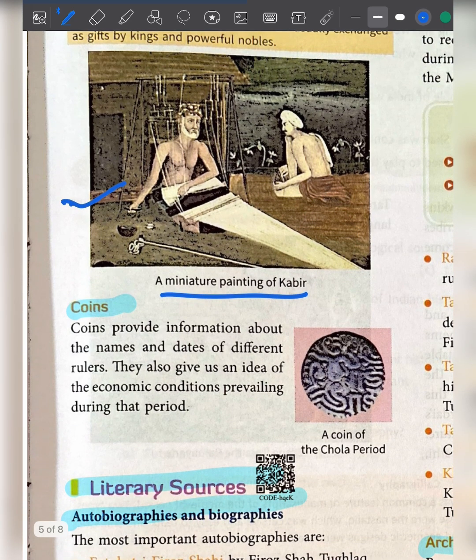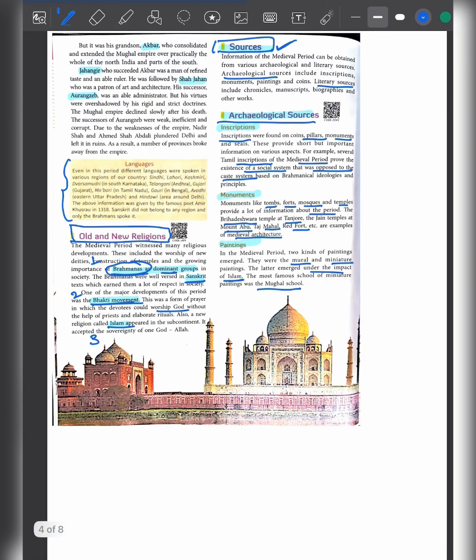Then coins. Coins provided information about the names and dates of different rulers, and gave an idea of the economic condition during that period. So in archaeological sources, we have four different sources: inscriptions, monuments, paintings, and coins.